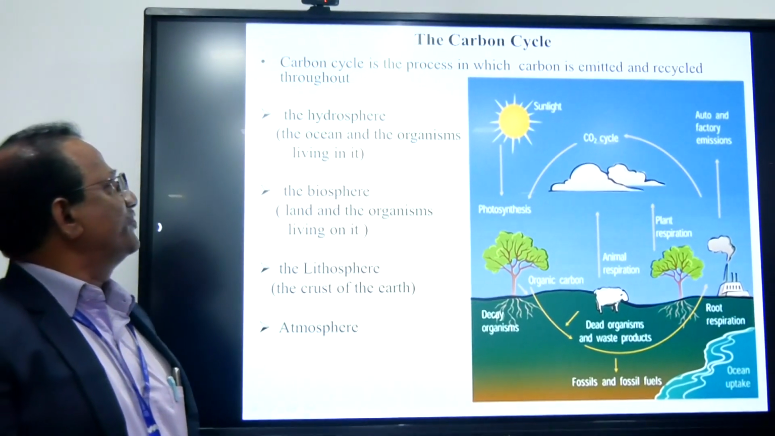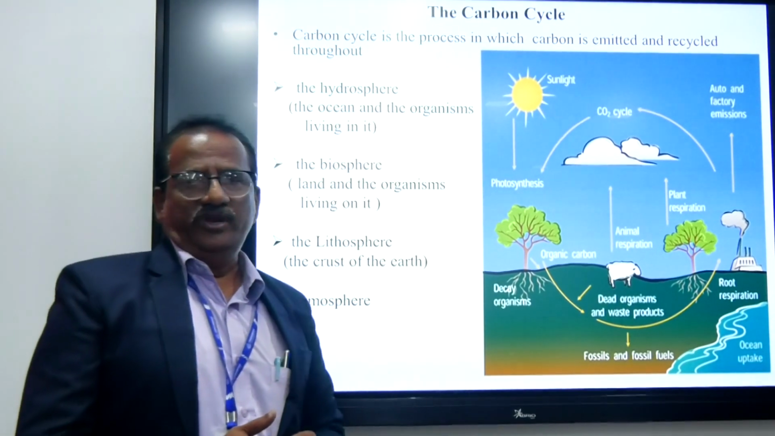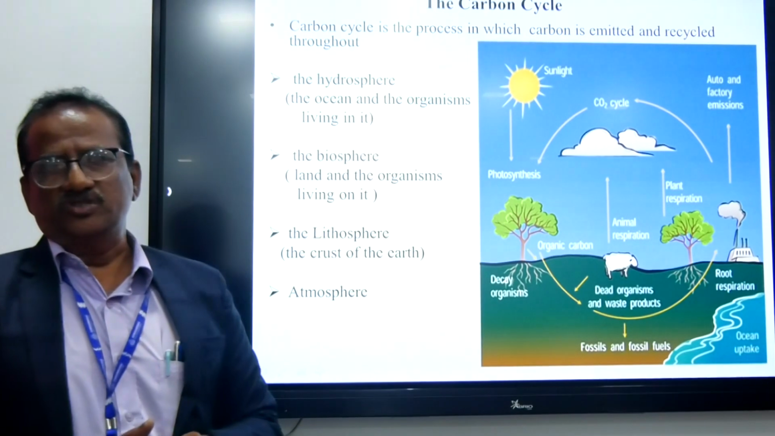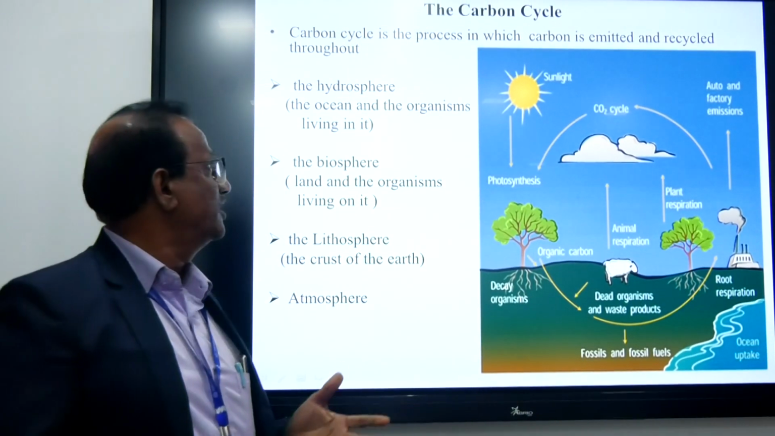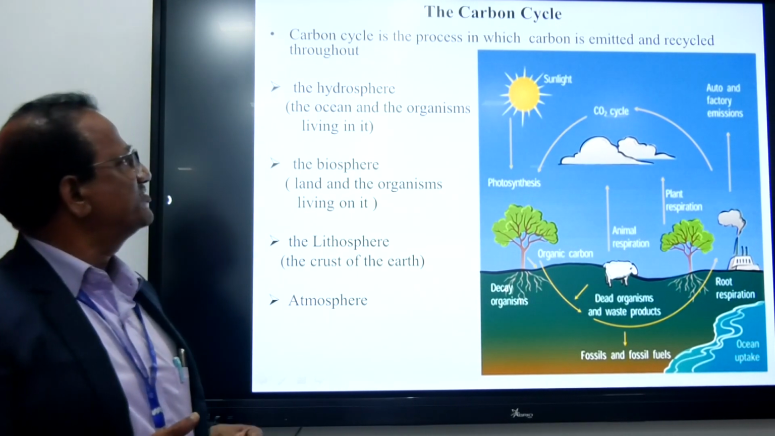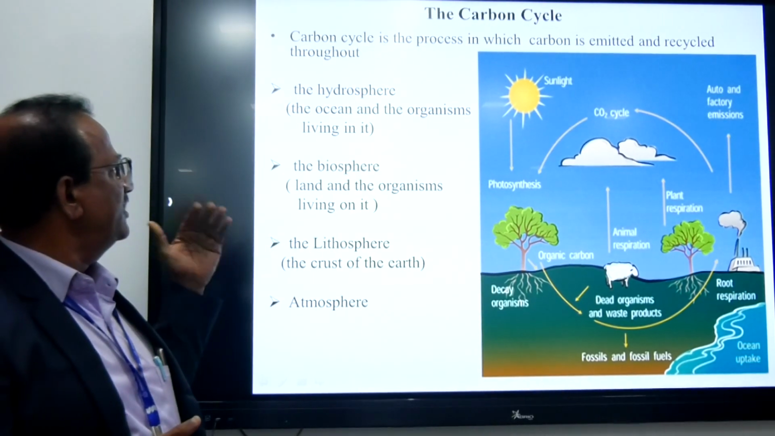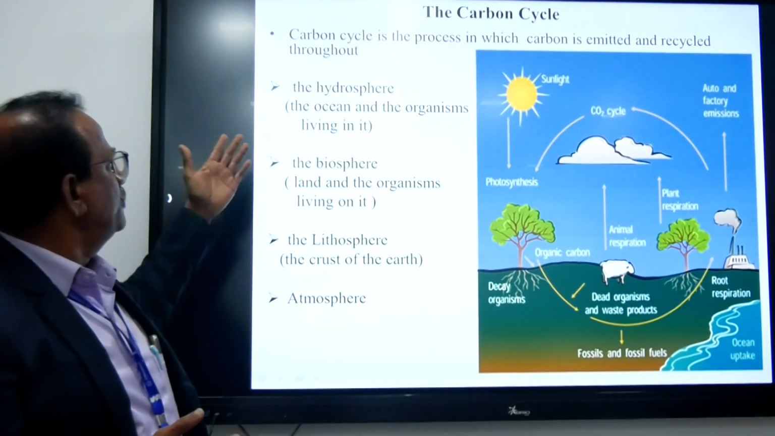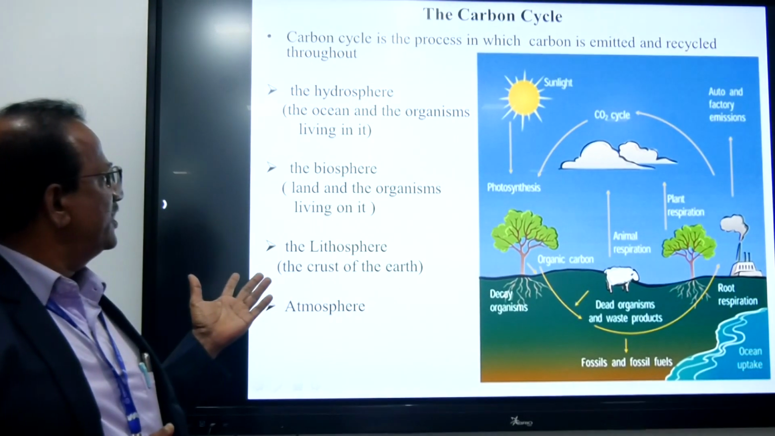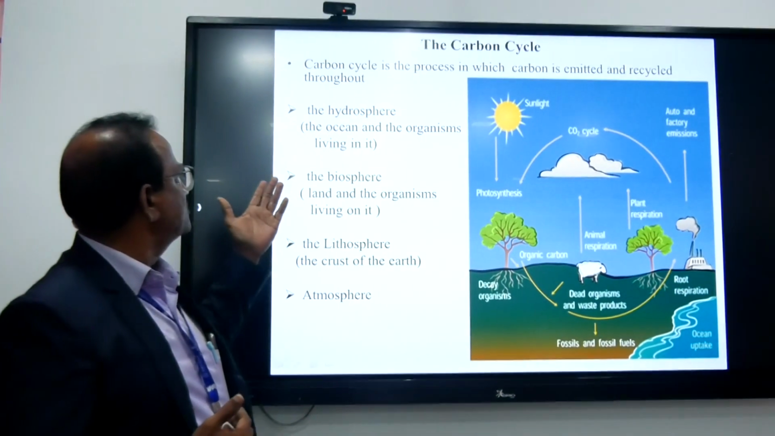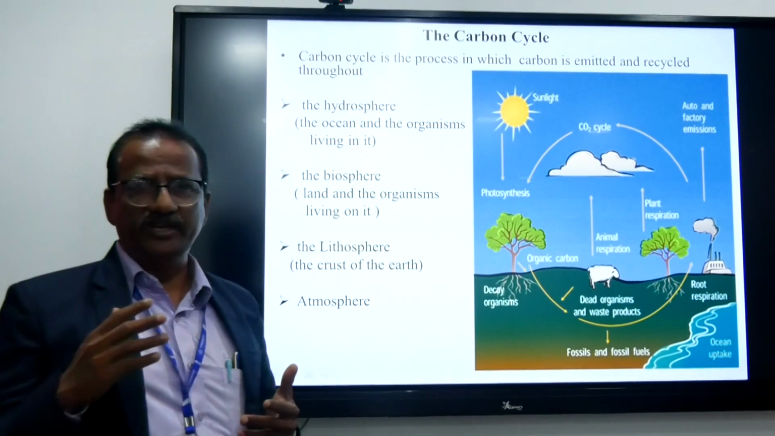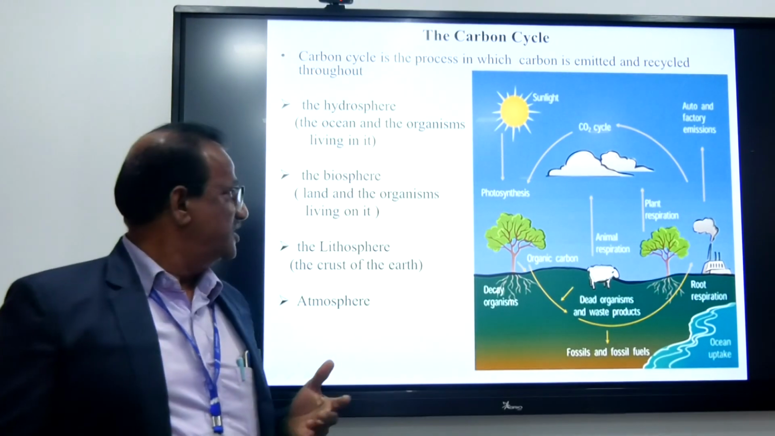Next, the carbon cycle. Carbon cannot be decomposed and it cannot be destroyed. It has to convert from one form to another. It has to be recycled. So the carbon cycle is the process where carbon is emitted and recycled throughout. First, in the hydrosphere, the ocean is a big collector, the ocean and the organisms living in it. It is first the CO2 cycle. It is a big sink for the CO2.